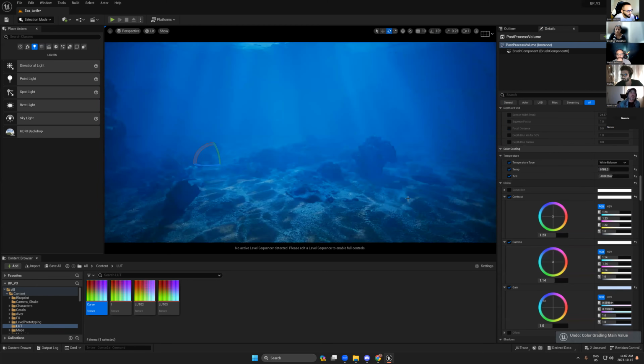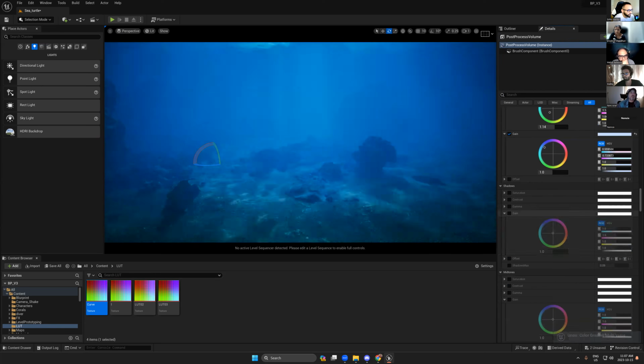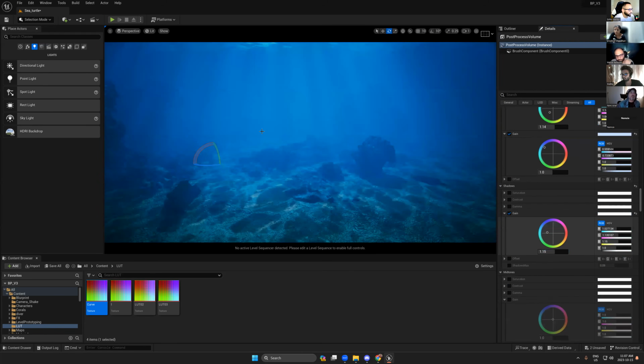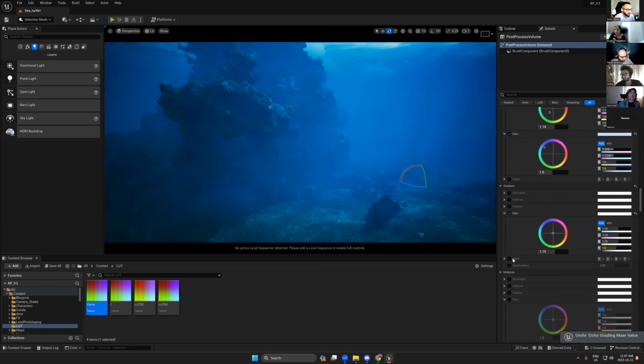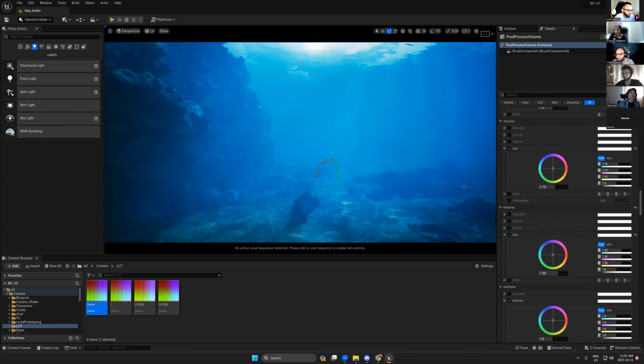You see the difference between these two blues. Now we have some nice green effects. In shadow also, we can see this here. It doesn't affect too much. So now let's add more.